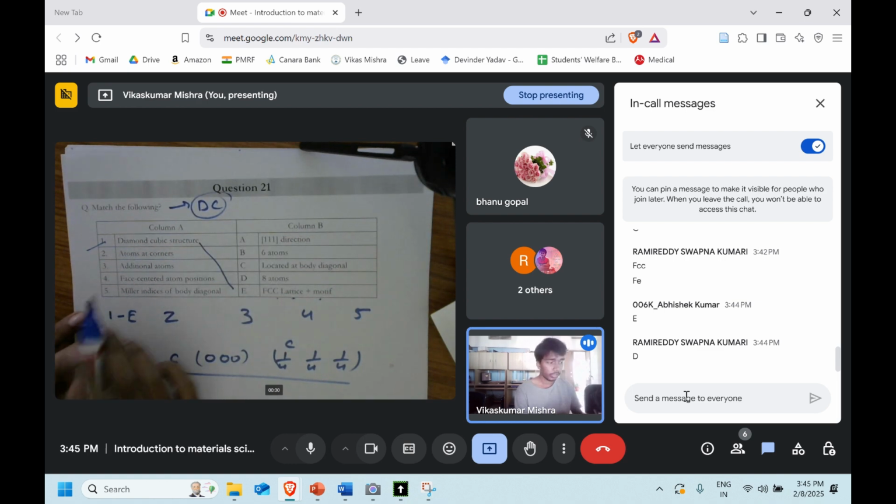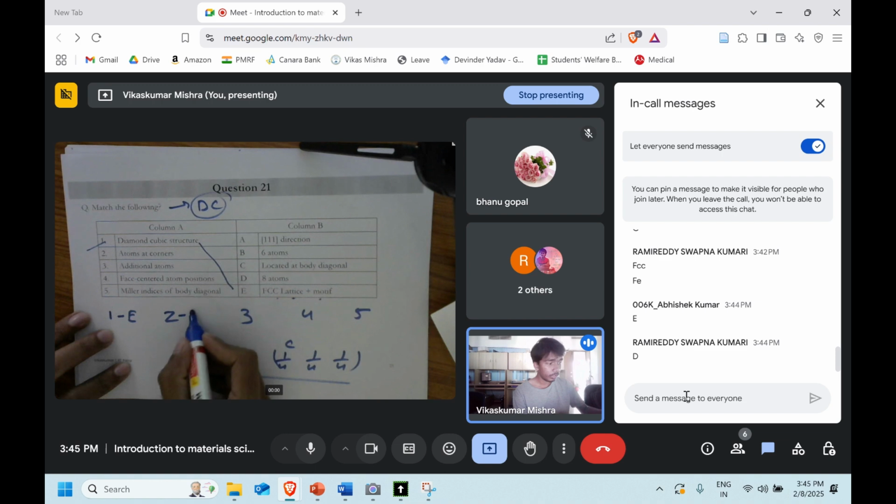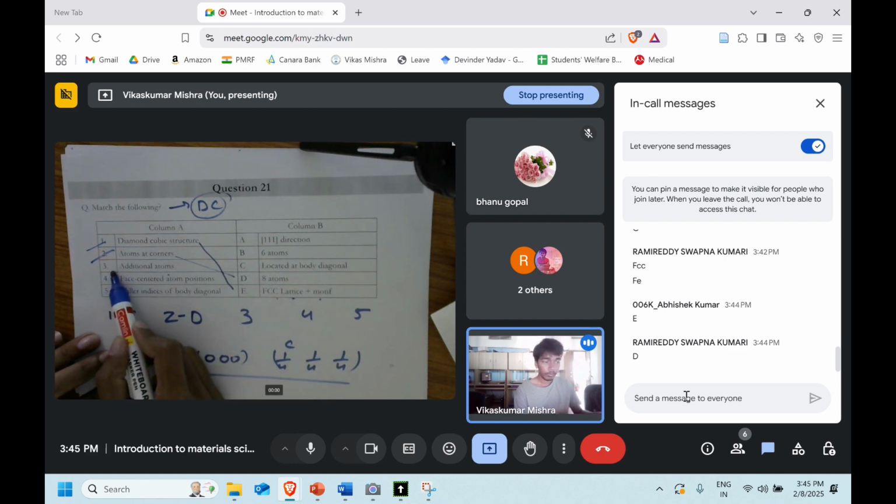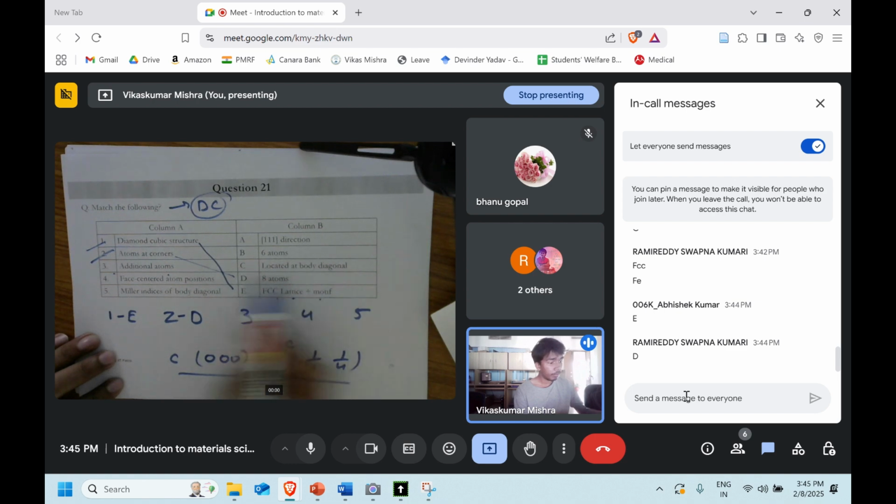Okay. So now second one, what do you think? Atoms at the corner. How many atoms are there at the corner? Yeah. So Reddy has told that option D is the right answer. So a total of 8 atoms are there at the corner of the unit cell. Additional atoms, where are the additional atoms sitting, which we have already talked about. So third one is going to match with located at the body diagonal.